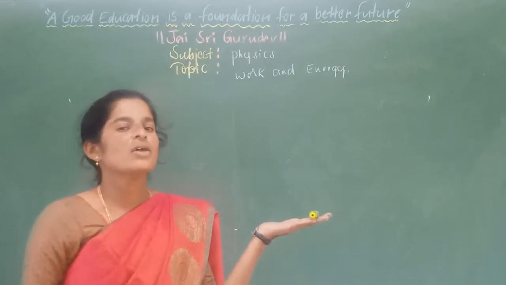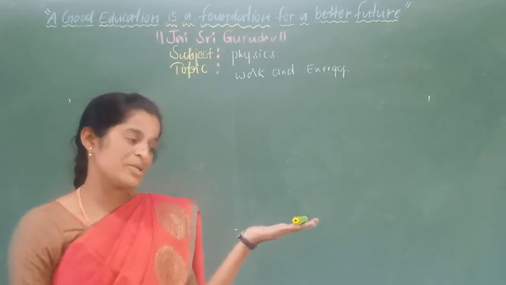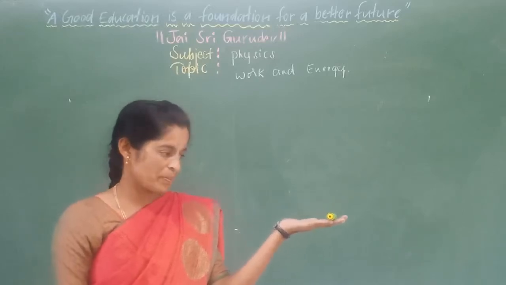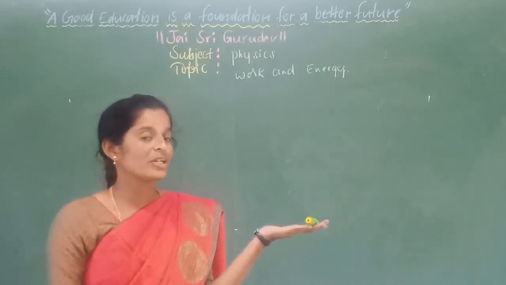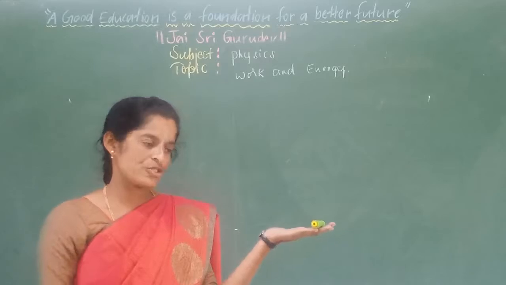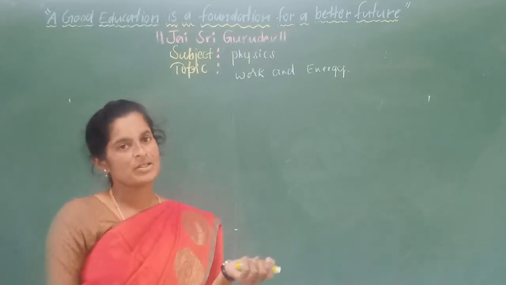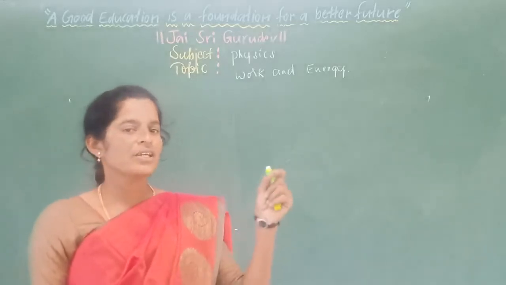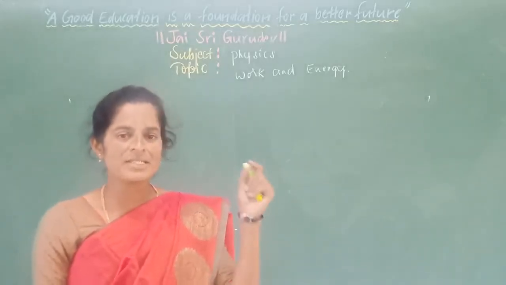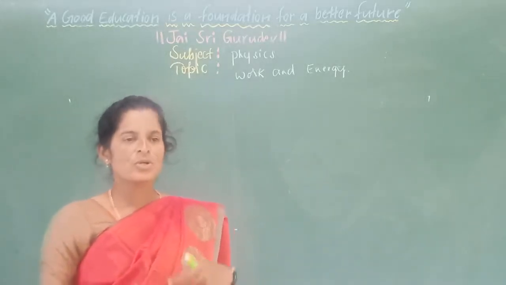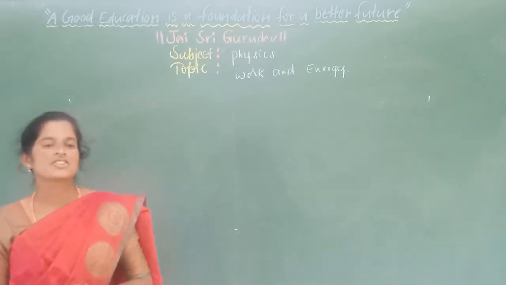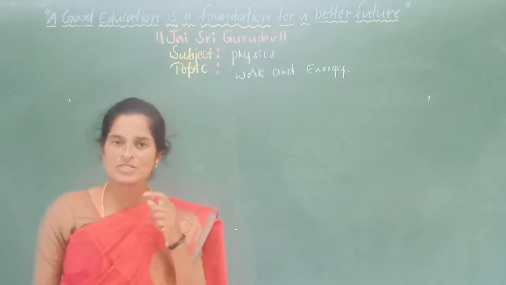So what is this? Displacement. Displacement is nothing but the change of place of an object from one place to another, only when force is applied. This is called displacement. In the case of work, when displacement is caused on a body, then only it is said that work is done by the body. Displacement of a body takes place just because of the applied force.